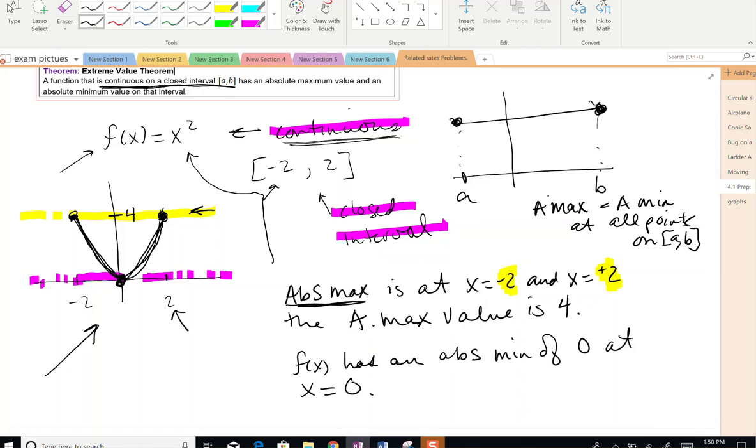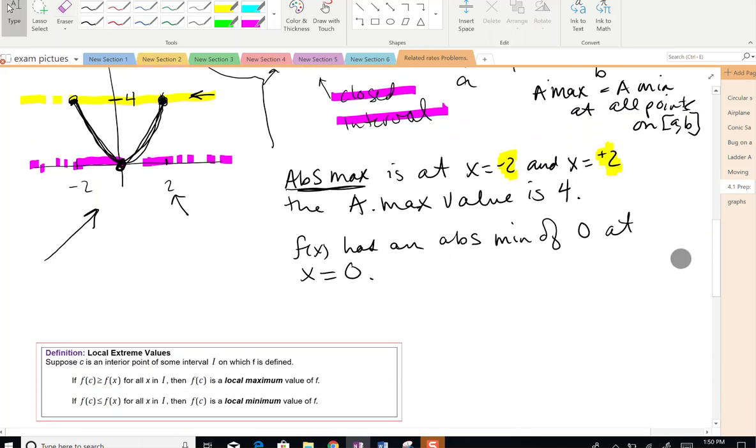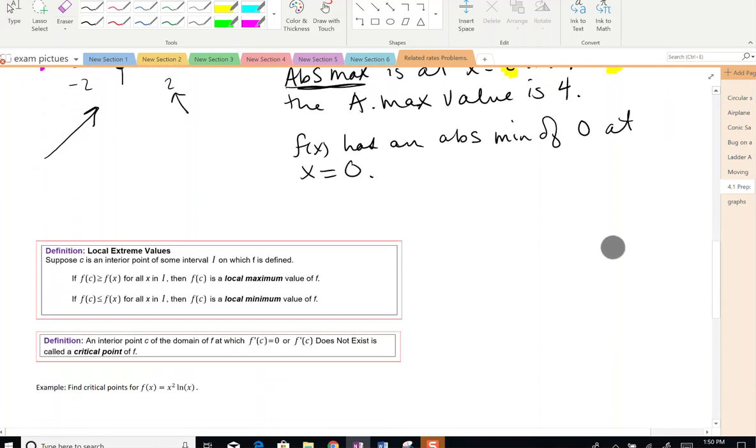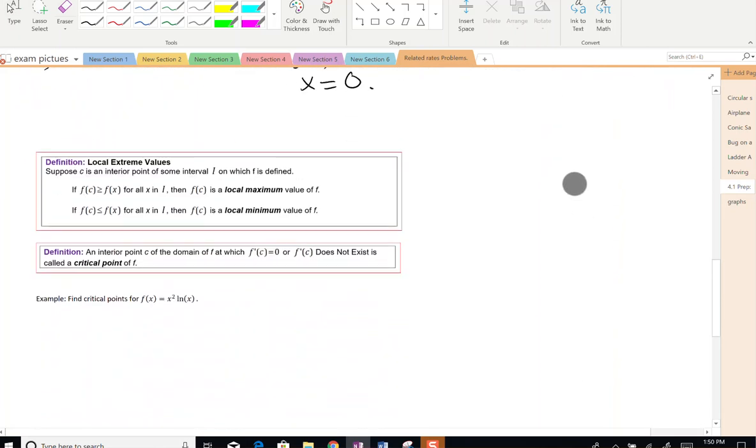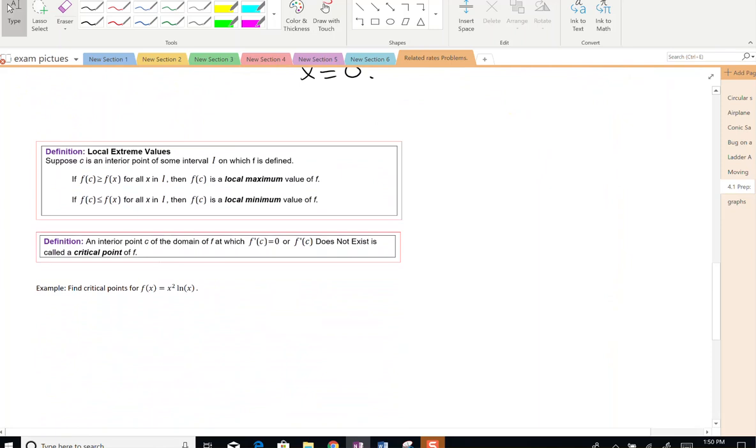But once we know that we have a closed interval on a continuous function, we now have ways of figuring out where and how to find these extreme values. And so this is where, before we start doing that process, we'll first define local extreme values.